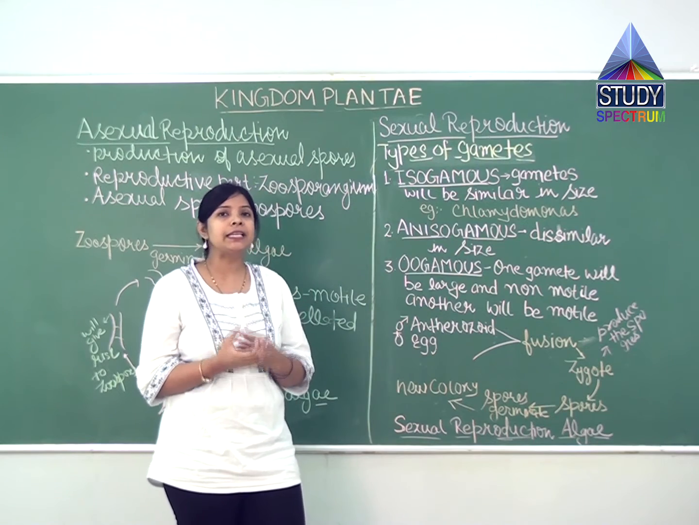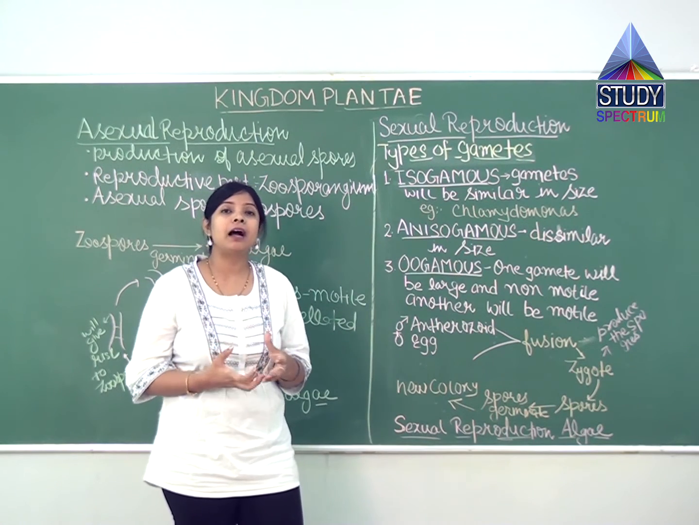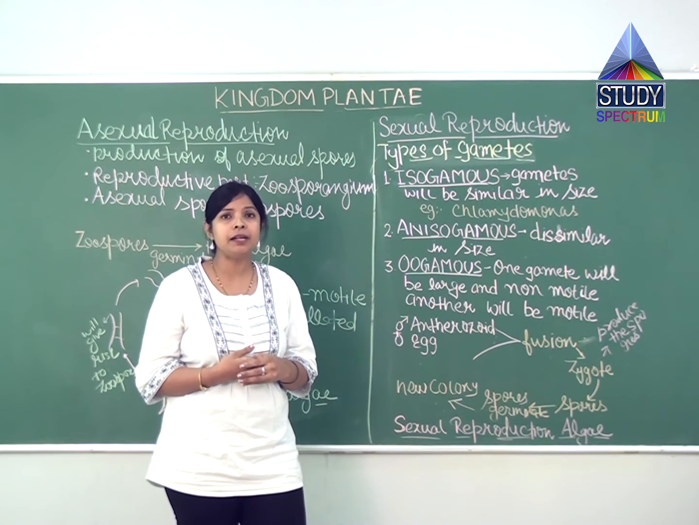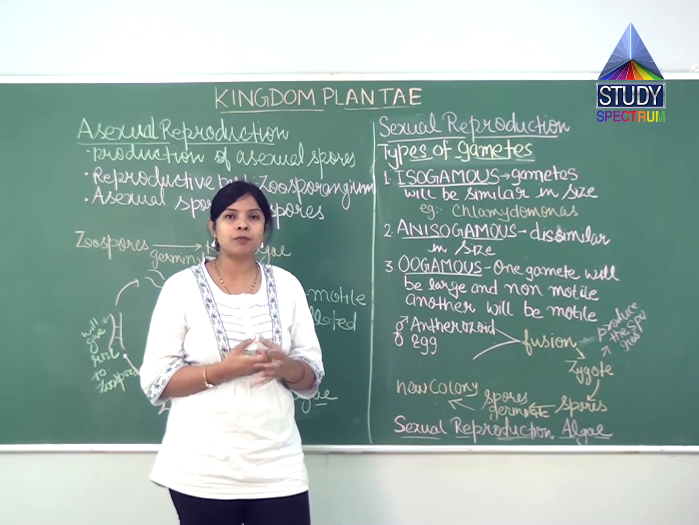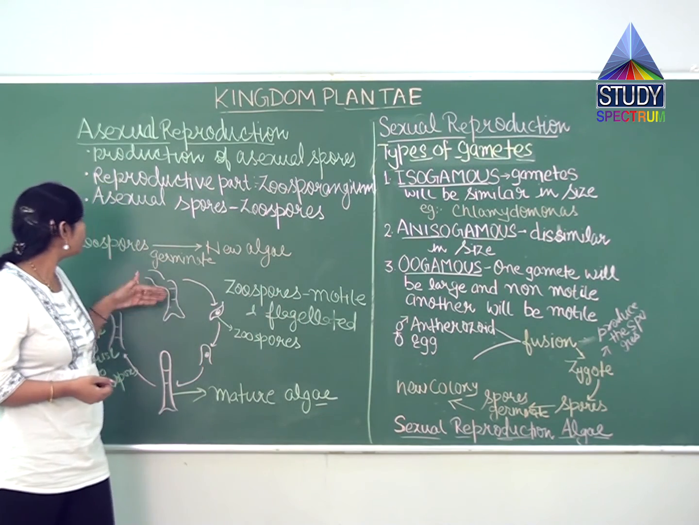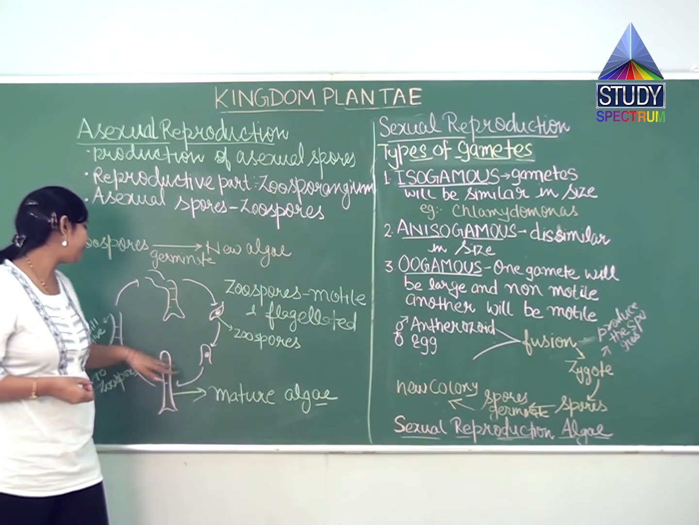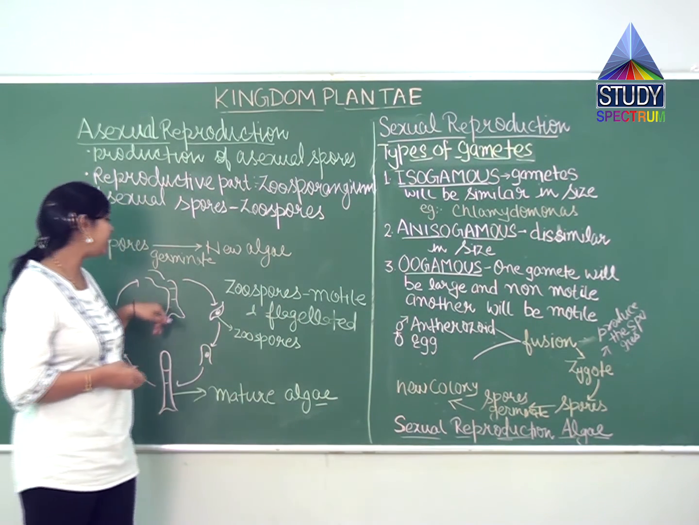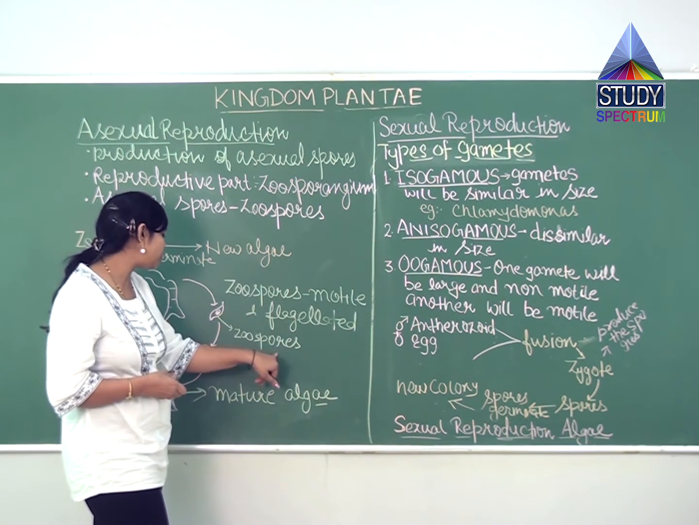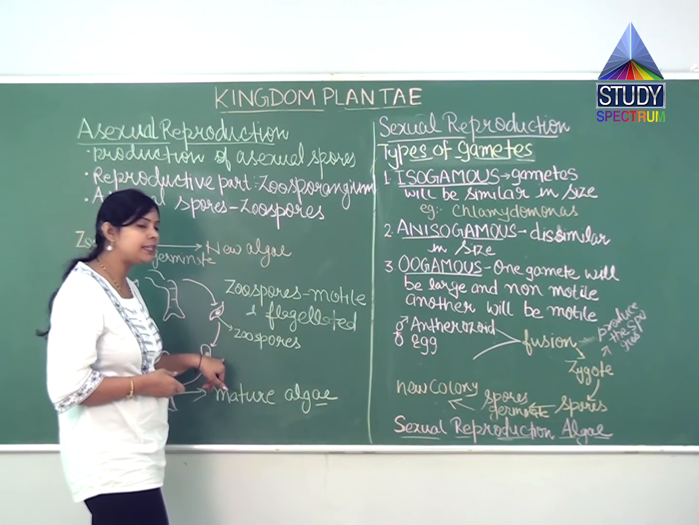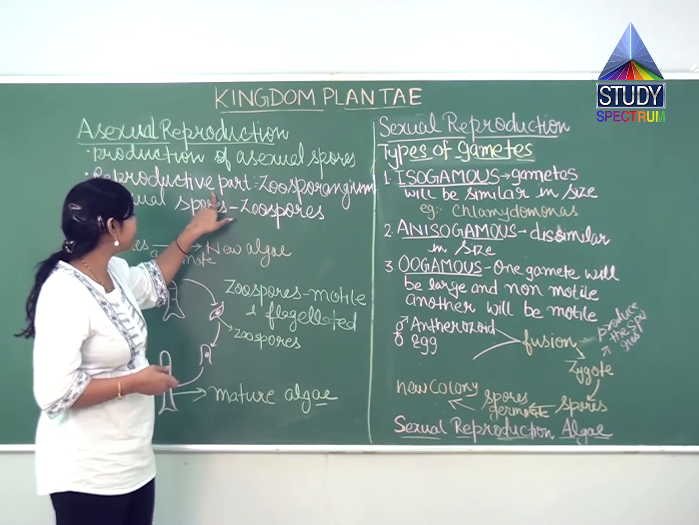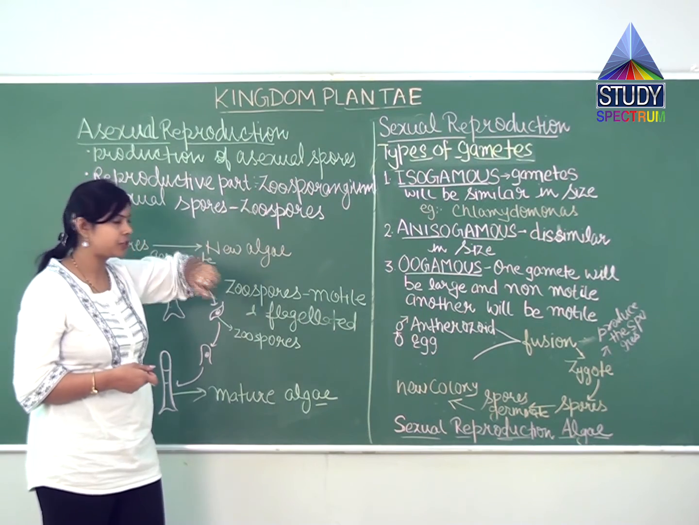Now in asexual reproduction, new spores will be formed from a single parent, and these spores are called zoospores. A mature alga, after a passage of time, will give rise to new spores called zoospores, and then again these spores will grow into a mature alga. Here the reproductive part is the zoosporangium.